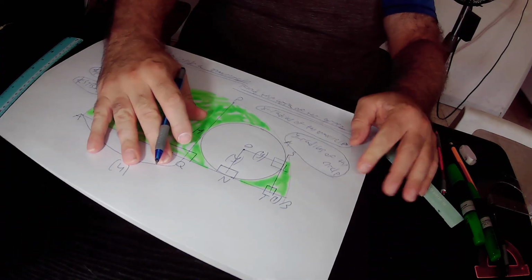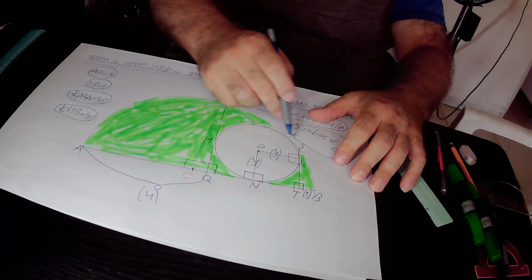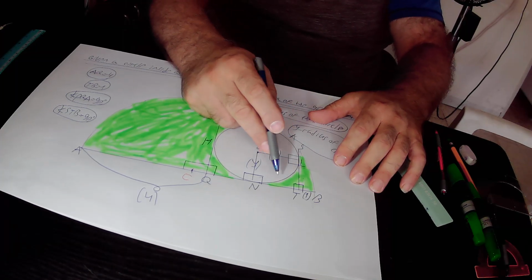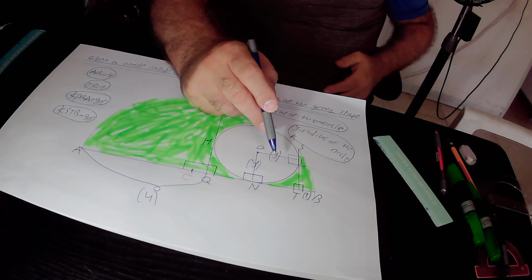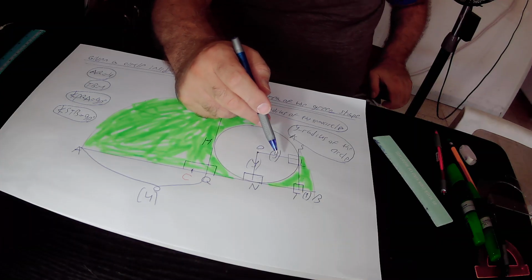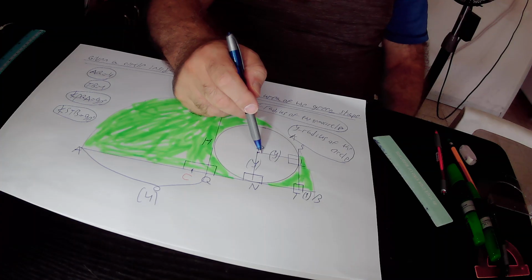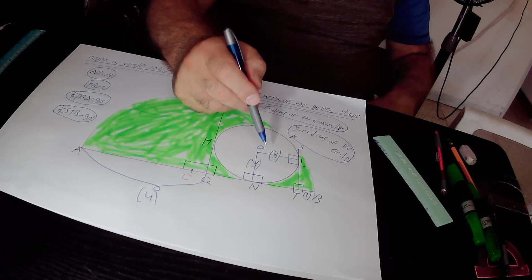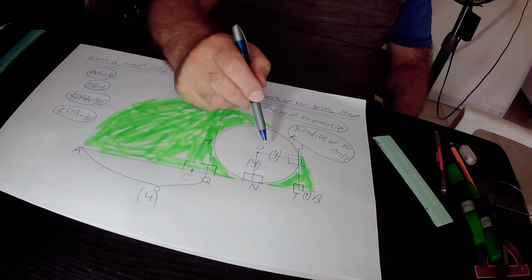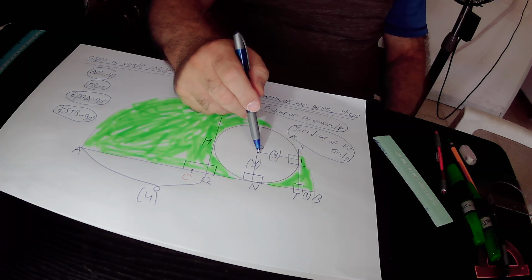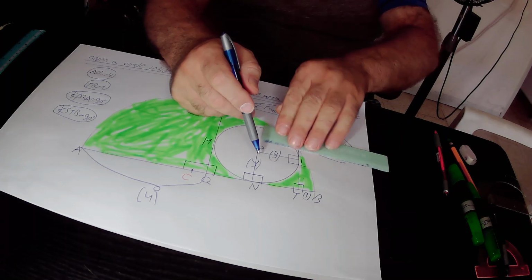So inside quadrangle OLTN, we have 1, 2, 3 right angles. The sum of 3 right angles is 270 degrees, so 270 degrees plus the size of this fourth missing angle must in total equal 360 degrees, according to the rule that the sum of the angles in any quadrangle is equal to 360 degrees. And therefore this fourth missing angle must be equal to 90 degrees.